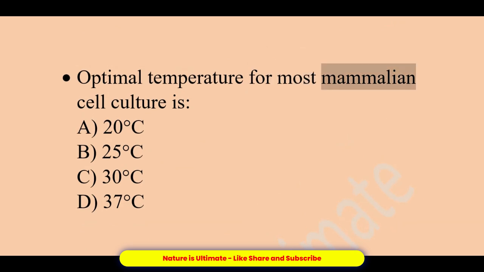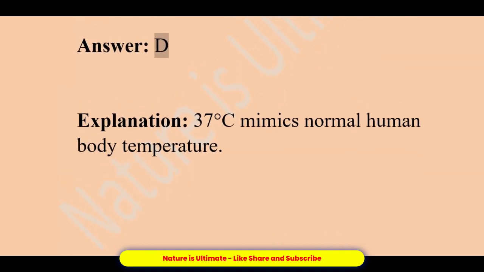Optimal temperature for most mammalian cell culture is A. 20 degrees Celsius. B. 25 degrees Celsius. C. 30 degrees Celsius. D. 37 degrees Celsius. Answer, D. Explanation, 37 degrees Celsius mimics normal human body temperature.